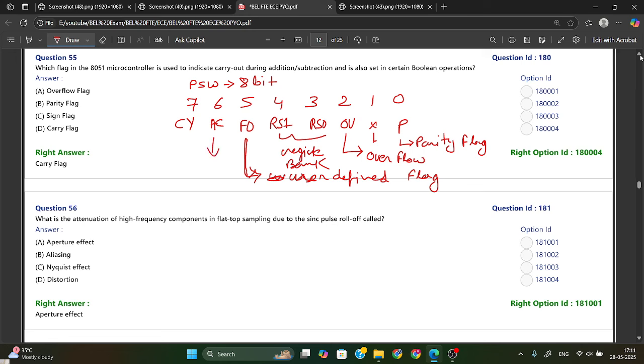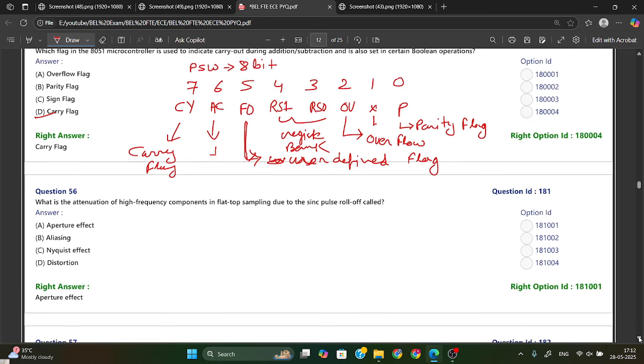Then AC is what? AC is the auxiliary carry flag, and it will be set if any carry is generated from bit 3 to bit 4, then it will become 1. Now CY is your carry flag, and the carry flag will be set to 1 when there is a carry out of the MSB bit. So carry flag is your right answer. Option D is your right answer, because in the question they have asked about carry out.